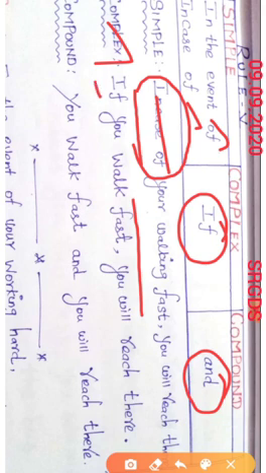Now we are writing a complex sentence. The format of a complex sentence is subordinate clause plus main clause. In the subordinate clause we need a subject, so I change this word into the subject "you". Then there is V4, walking; I change this V4 into V1.